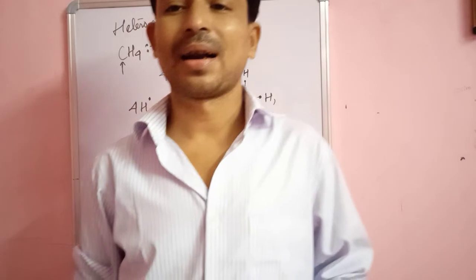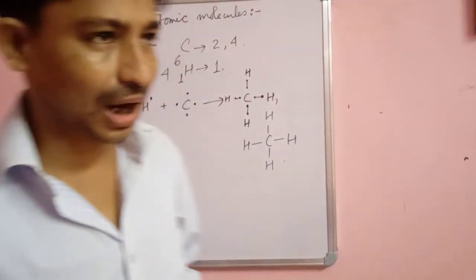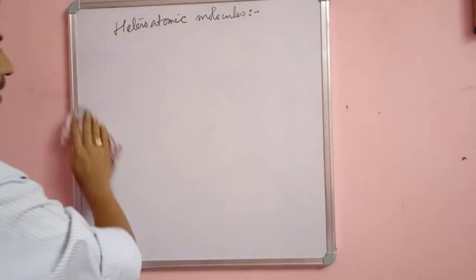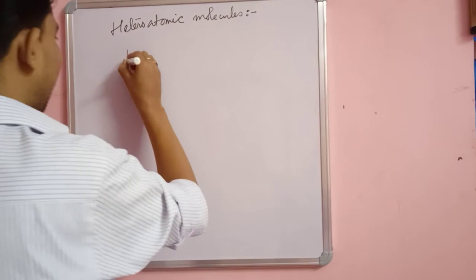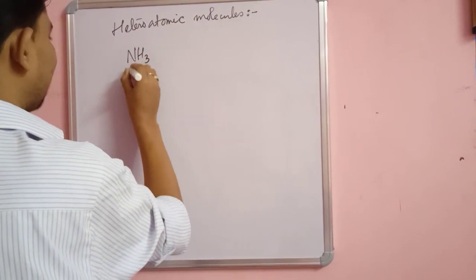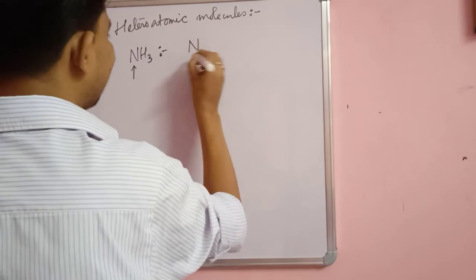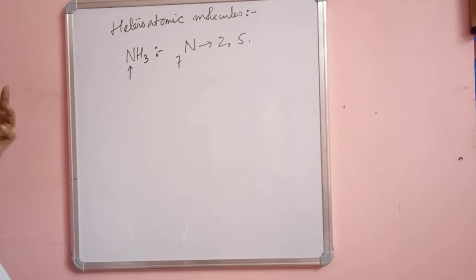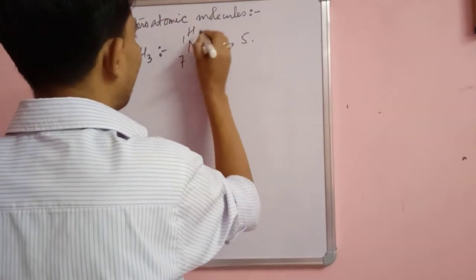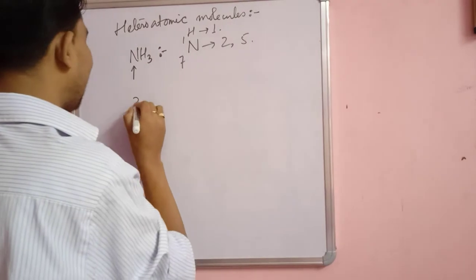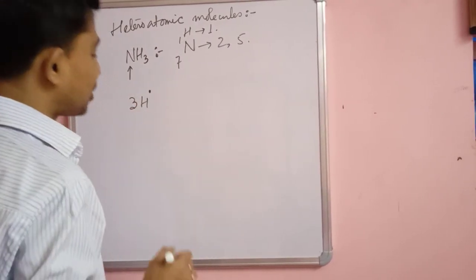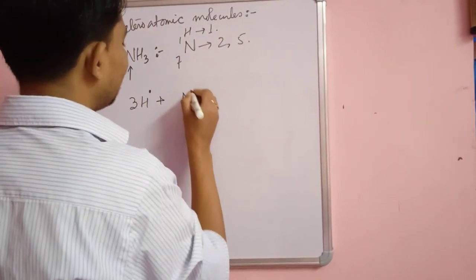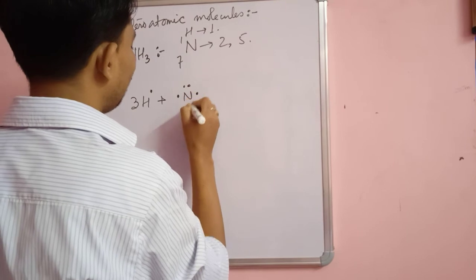Let us now explain another example. We have the ammonia molecule. What is the formula of the ammonia molecule, my dear students? The formula is NH3. Here the central atom is nitrogen. Nitrogen has atomic number 7, so 2, 5 electrons in its outermost shell. Hydrogen has atomic number 1, so 1 electron in the outermost shell. So we have 3 hydrogens with 1 electron each, and nitrogen with 1, 2, 3, 4, 5 electrons.